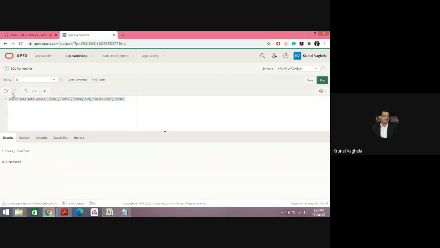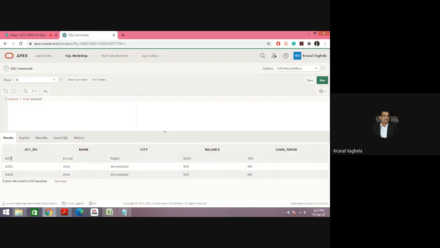Now let me show you the account table again. So A001, A002 and A003. Now we have just entered a customer who has loan A001, so the entry is there in the child table. So I cannot delete it from the foreign table. Let's see. I will try to delete it from here. Delete from account where SCC_number is equal to A001.